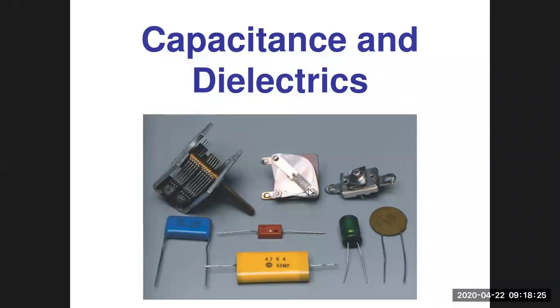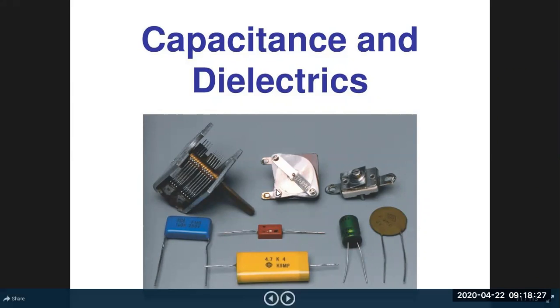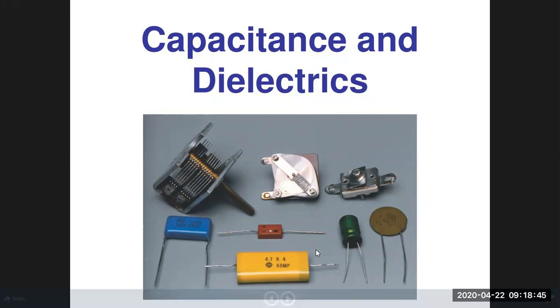Look at this, this is a capacitor, and even this is a capacitor, and this, as well as this, are also capacitors. So these are the physical appearances that we can see in the market, in electronic shops, and anywhere.